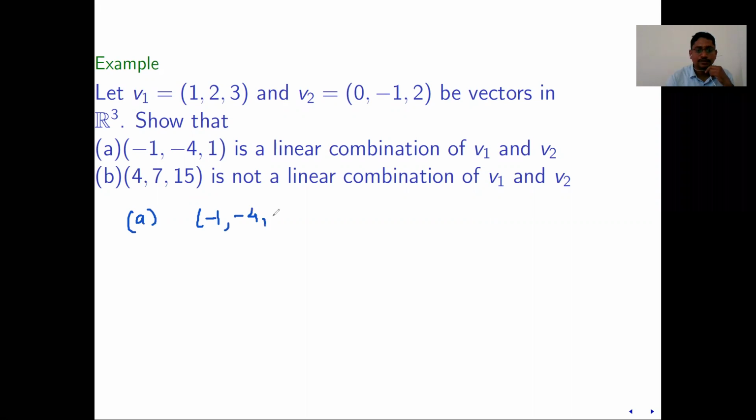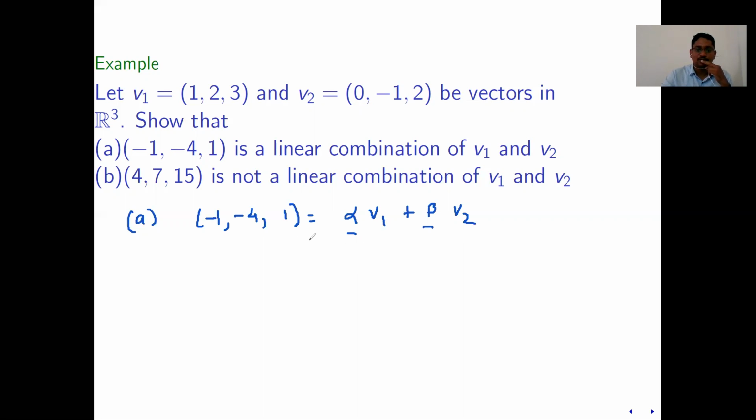So what it means, I'll explain in a short time. In the first part, you want to write this vector as a linear combination of V1 and V2. So try to find this alpha and beta. If you are able to find this alpha and beta, then one can easily say that this is a linear combination of these. And here a simultaneous system of equations is involved. When two vectors are equal, the first coefficient of this must be equal to the first coefficient of the other side, like that. You will get three equations. Solve any two equations and verify that the solution satisfies the third equation. If it is not satisfied, we cannot say it is a linear combination of V1 and V2.